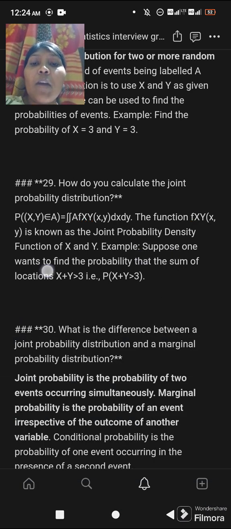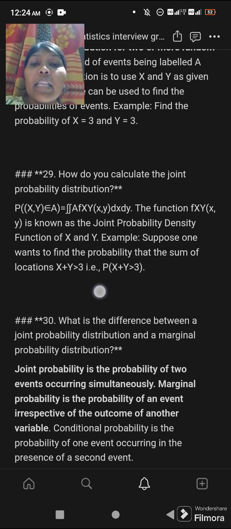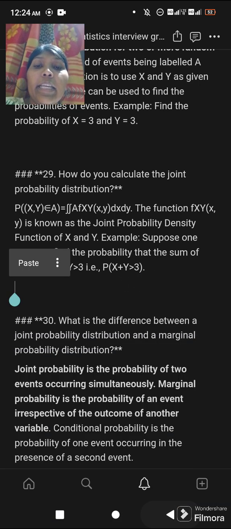Example: suppose one wants to find the probability that the sum of the variables x plus y is greater than 3, that is, P(x + y > 3).